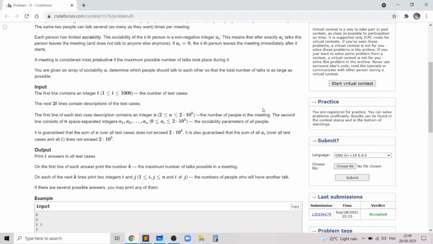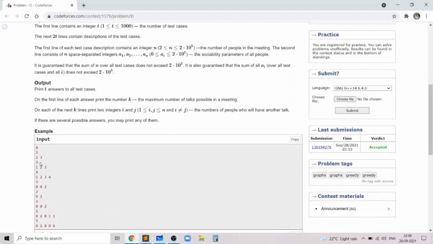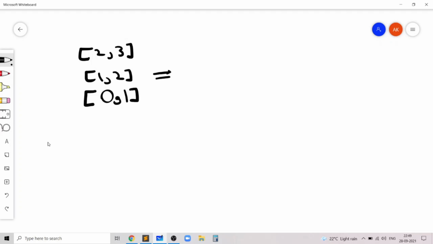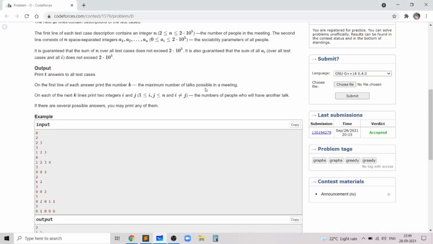So for example, let's say that there are 8 test cases, and in the first example we are given 2 and 3. Then it's obvious that if the two people have sociabilities 2 and 3, then they can talk to each other at most twice, because after one time their sociability will decrease by 1 to become 1 comma 2, and after one more time they will decrease by 1 to become 0 comma 1. And this means that the answer is 2 because we perform two operations.